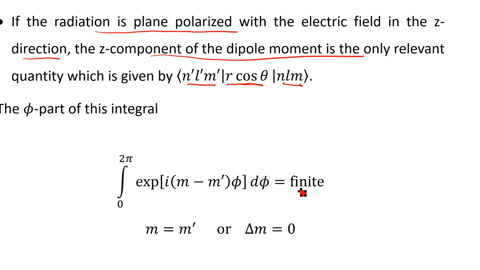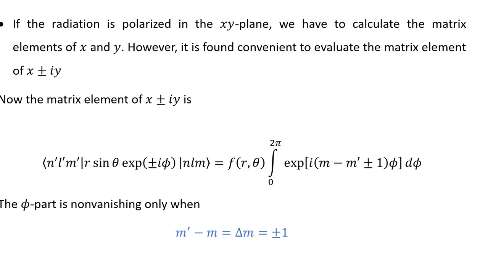is finite if and only if delta m is equal to 0. So this is the selection rule, delta m equal to 0, in case the radiation incident on the atom is plane polarized. If the radiation is polarized in the xy plane, meaning two dimensional, then the matrix element will give a finite value if and only if delta m is equal to plus or minus 1.